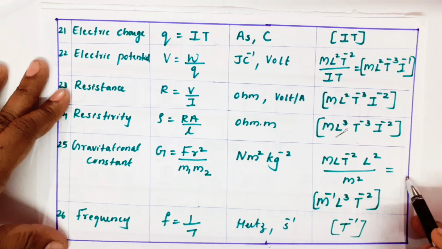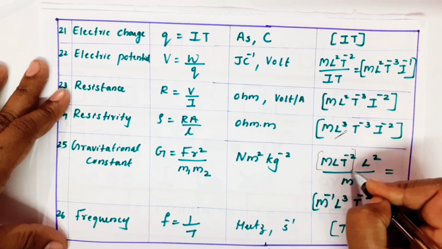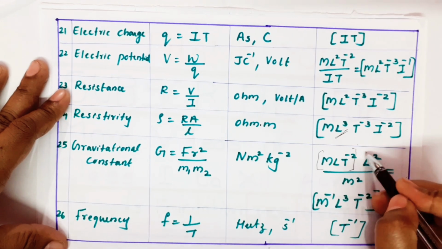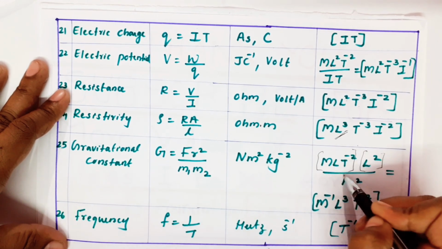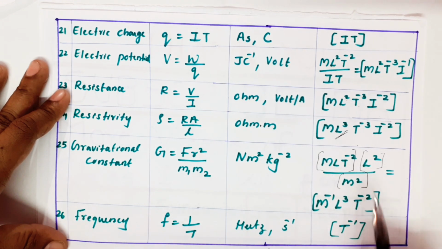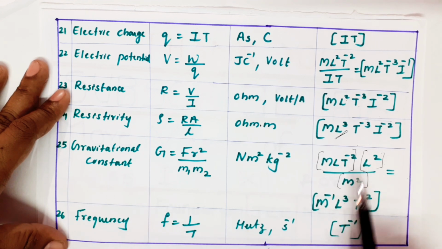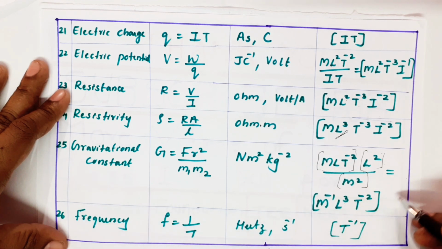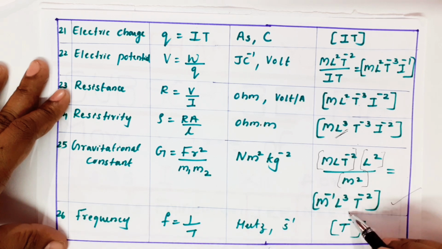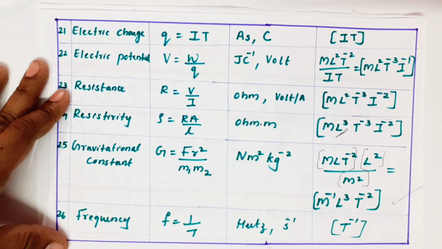You can write it in one step itself, I am writing in 2 steps. This is for your F, I use it from this equation only. This is for your r. This is for m1 m2, both are mass, so M square. So it will be M minus 1, L square, L cube, T minus 2. Very important dimension: M minus 1, L cube, T minus 2 is the dimension of the gravitational constant capital G.